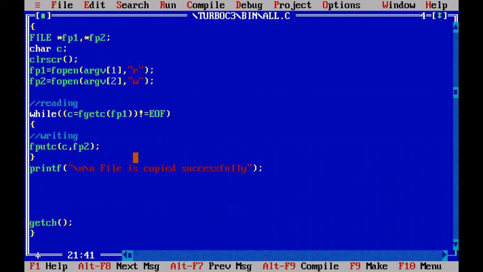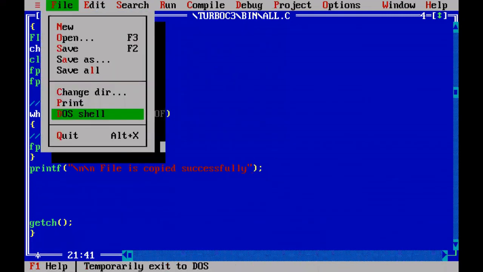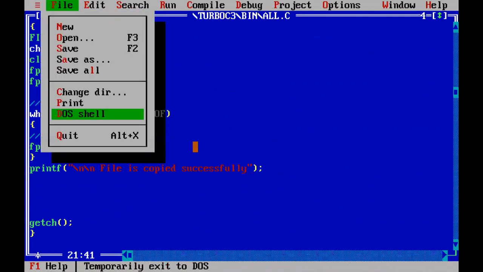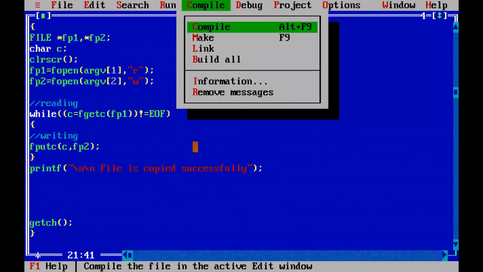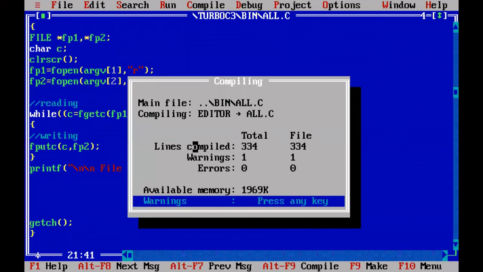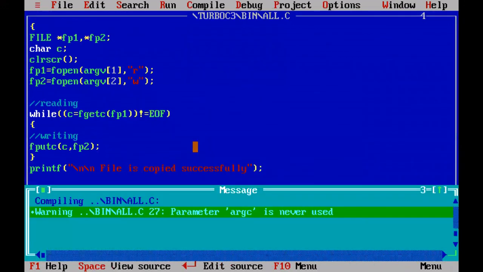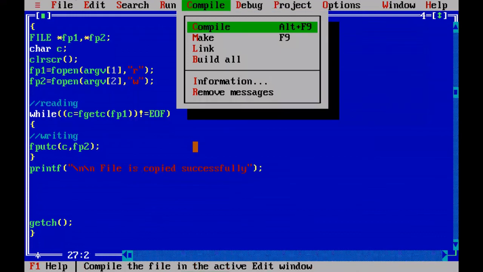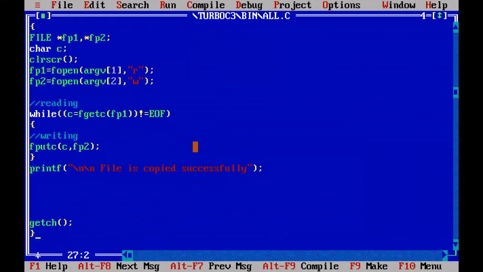Now you go back. Before going back, we have to compile and run one more time. We have to build the program one more time. Go to compile it. Only one warning. We are having zero errors. So you ignore the warnings, just consider the errors. Go back to run the program.